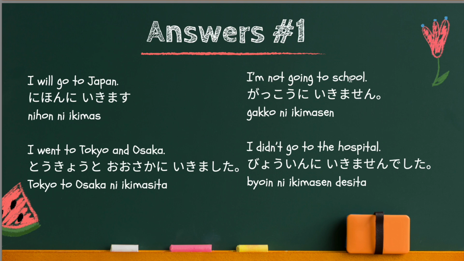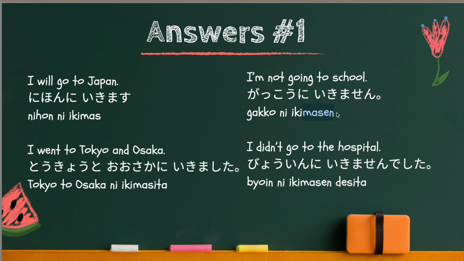The third one, I'm not going to school. This is a negative form. As I said before, the present tense and future tense are the same in Japanese. So this is the same as I don't go to school. So we understand that from the context. Now, I'm not going to school or I don't go to school is 学校に行きません.